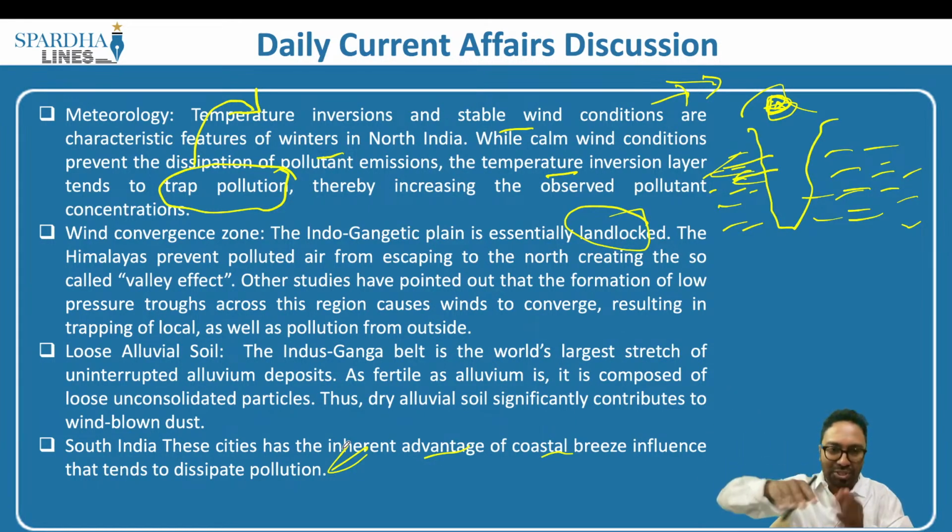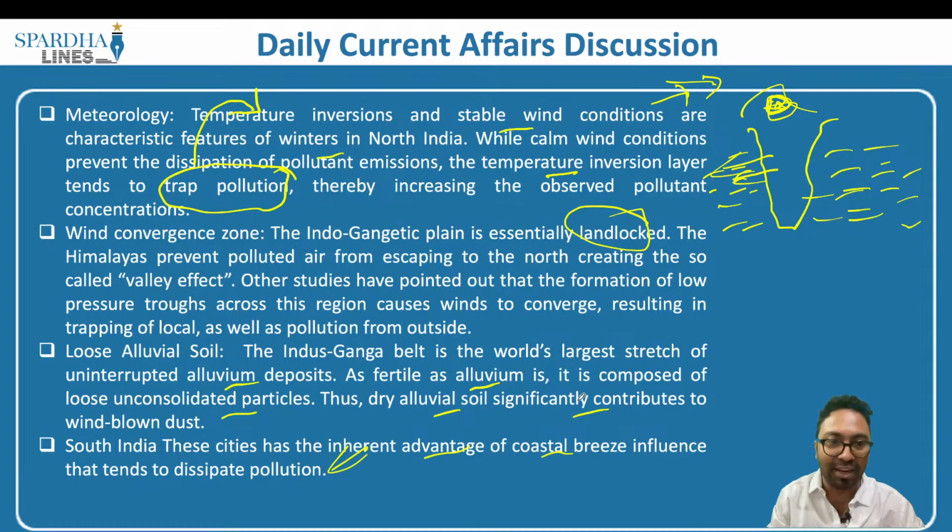So there is circulation of the air in the northern part. Added to it, the Indus-Ganga belt is the world's largest stretch of uninterrupted alluvium deposits. As fertile as alluvium is, it is composed of loose unconsolidated particles. Thus, dry alluvial soil significantly contributes to wind-blown dust.